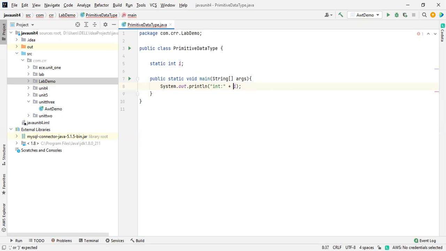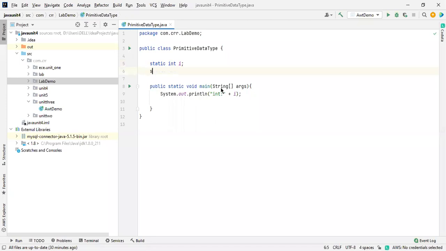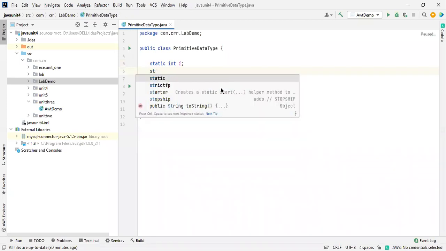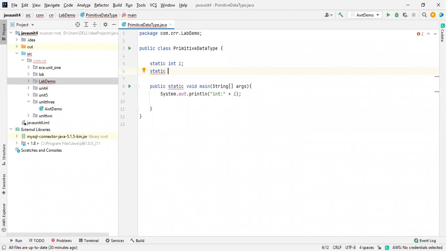Okay, and it should be like a concatenation at the end of that. Now, what is the next one? In this field, what we are having is static. Next one is like a byte. Byte also belongs to the integers category: int, byte, and short, and there is a long, right? So this is all about that one.